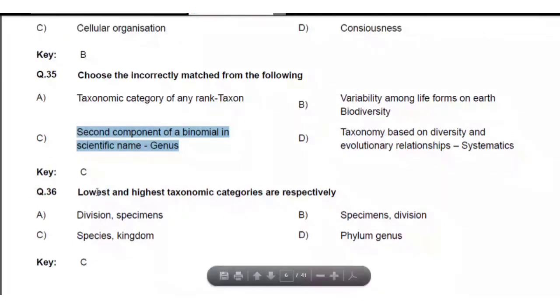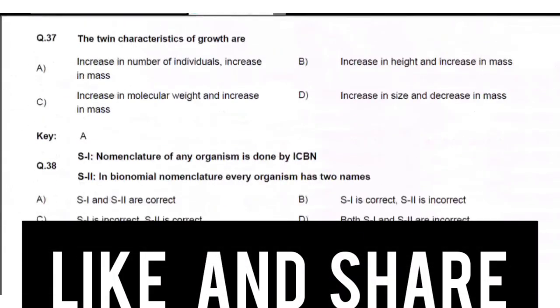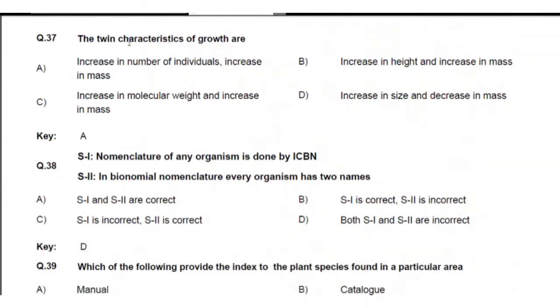Question number 36. Lowest and highest taxonomic category respectively. Lowest means it starts with species, and the largest is kingdom. So species and kingdom, that's the best answer for this question. Question number 37. The twin characters of growth are, twin means two characters. Increase in the number of individuals and increase in the mass are both needed for growth. The second option, increase in height, no. The third option, increase the molecular weight, not related. Increase the size and decrease the mass, it is not decrease, it is increase in mass. So these three options are not related to this question.